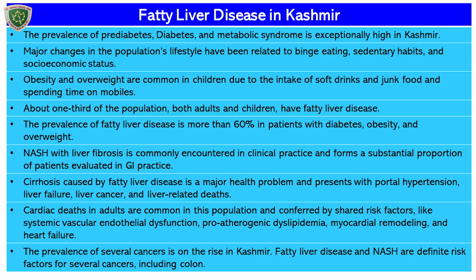The prevalence of prediabetes, diabetes, and metabolic syndrome is exceptionally high in Kashmir. Major changes in the population's lifestyle have been related to binge eating, sedentary habits, and socioeconomic status. Obesity and overweight are common in children due to intake of soft drinks and junk foods and spending time on mobiles. About 1/3 of the population, both adults and children, have fatty liver disease. The prevalence of fatty liver disease is more than 60% in patients with diabetes, obesity, and overweight.